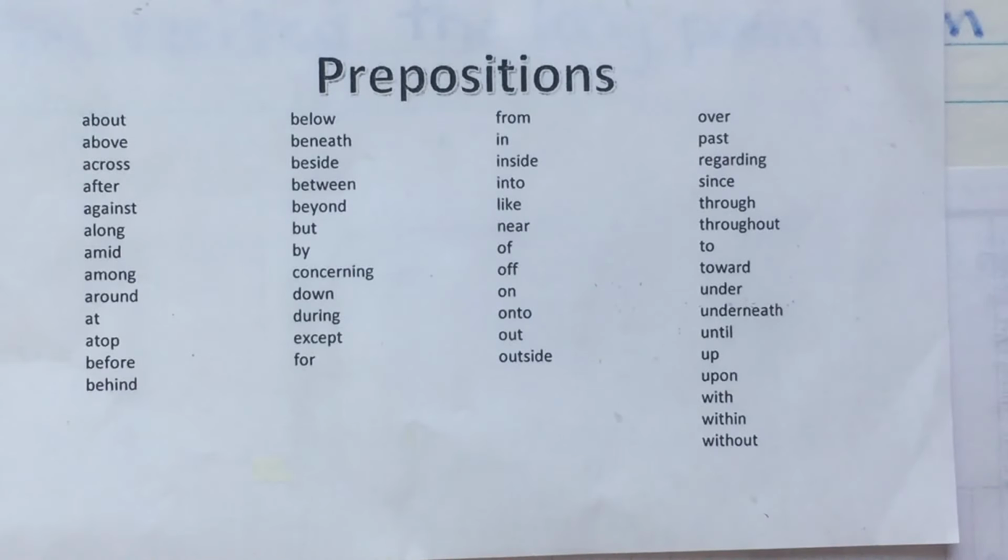Prepositions. Bye at toot. Bye at toot. Bye at toot. Bye at toot.